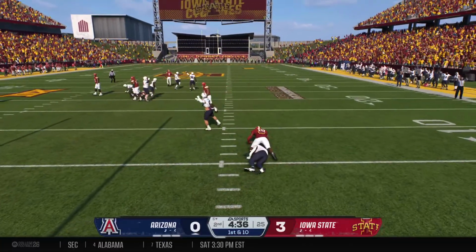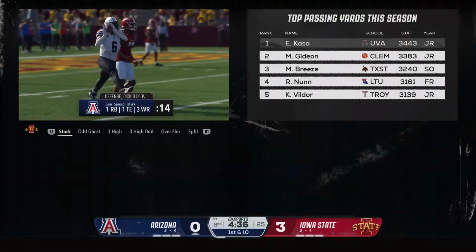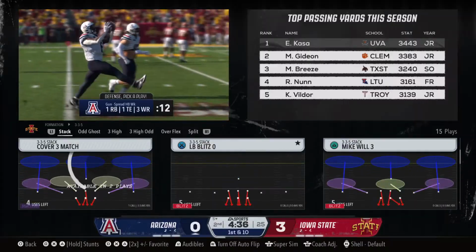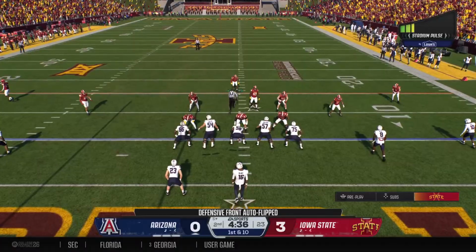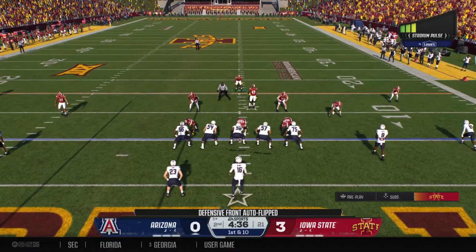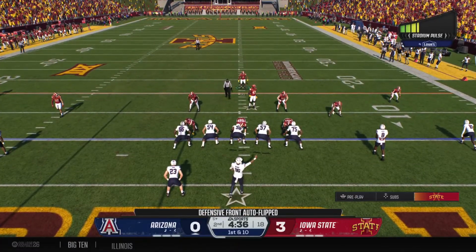Intercepted, number 19. He's brought down. A short return, but the defense comes out on top with a pick. And the Wildcats backed up deep in their own end, trying to create a little space on first down.